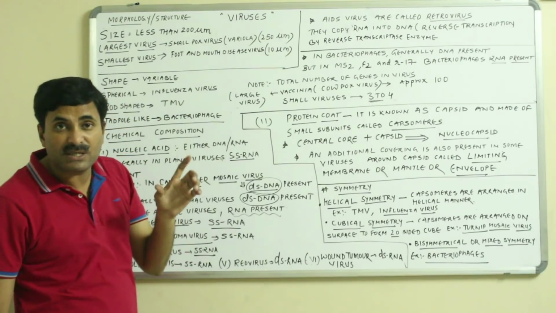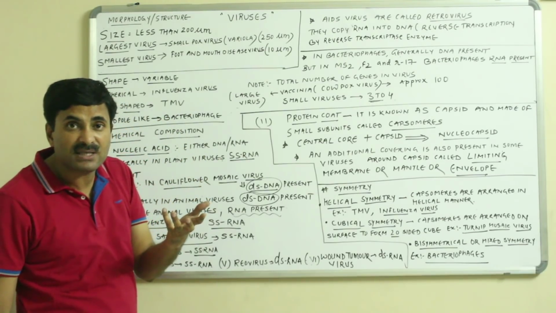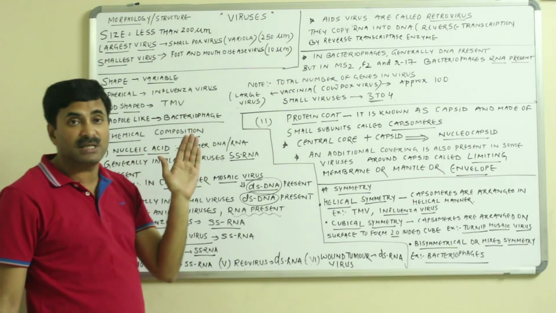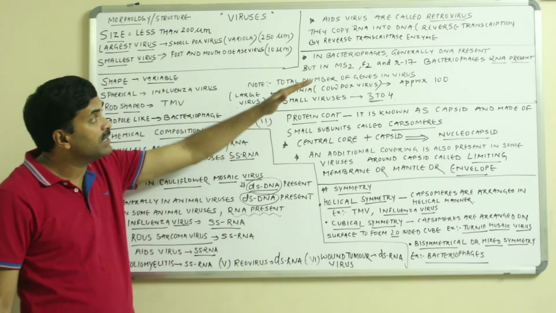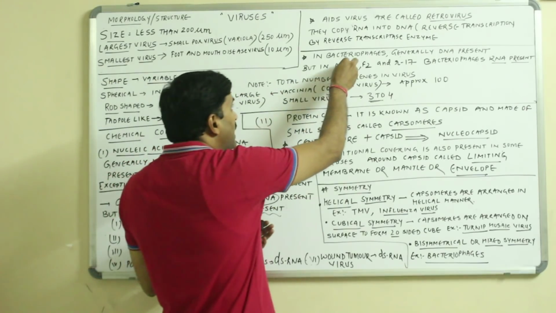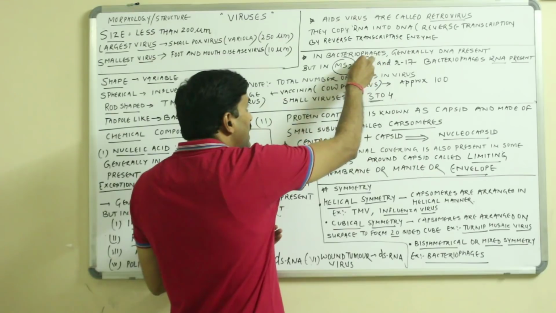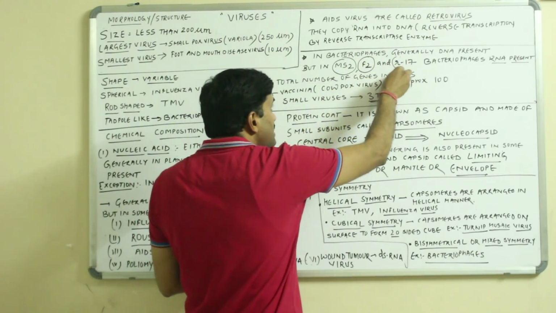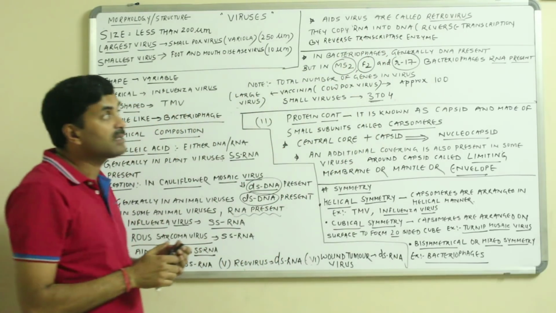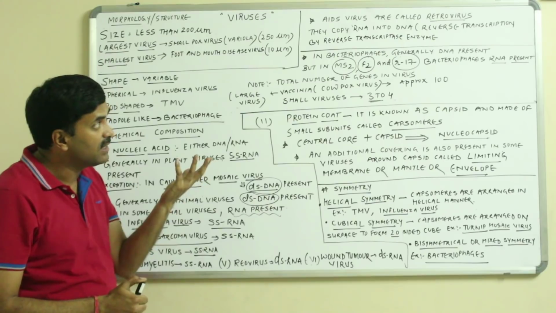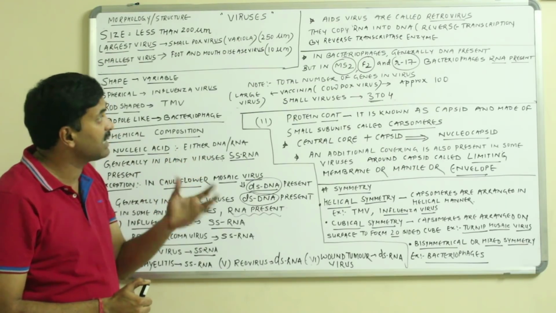Now, bacteriophages are also a type of virus which affect the bacteria. In bacteriophages, generally DNA is present, but here there are some exceptions. Say for MS2 bacteriophage, F2 bacteriophage and R17 bacteriophage, they have the genetic material as RNA. Instead of DNA, they have RNA.